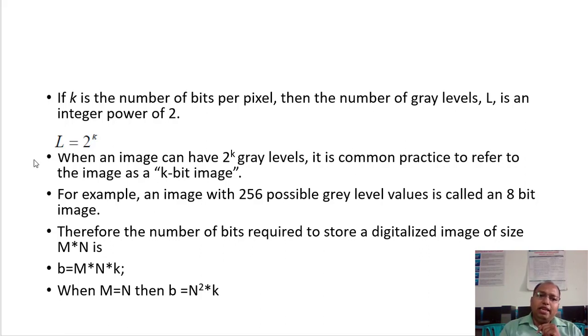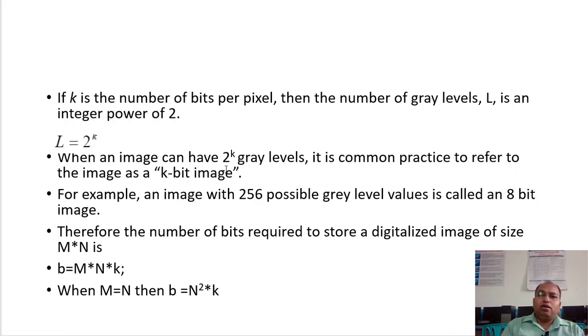So over here, L is the number of quantization levels. How many quantization levels will there be? 2 raised to 3, since the number of bits for a single pixel is 3. Therefore the number of quantization levels will be 8. When an image can have 2 raised to k gray levels, it is common practice to refer to the image as a k-bit image.